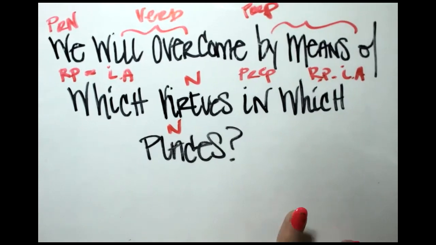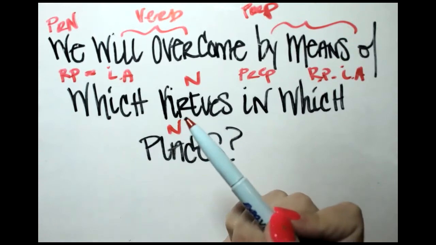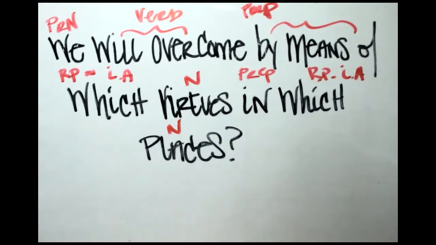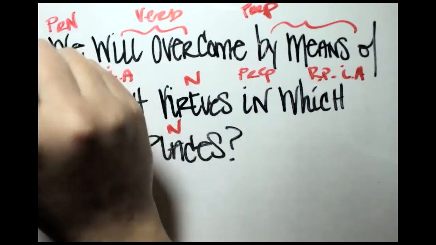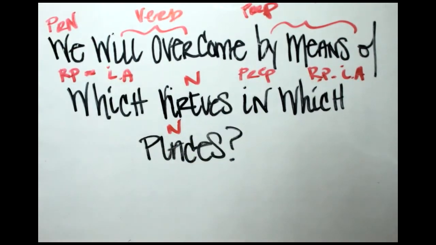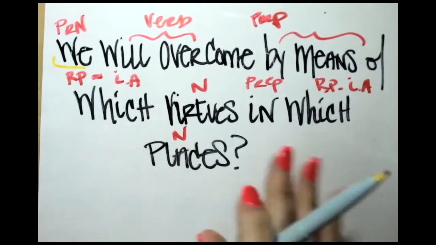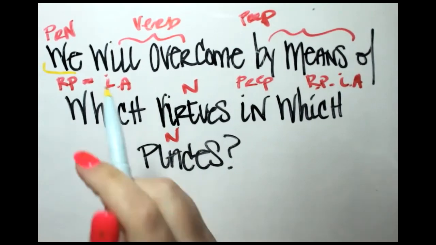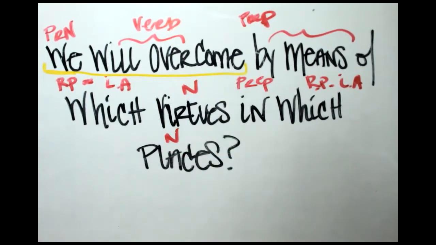So right here we have we will overcome. I'm going to start with finding our verbs and working on those first. So we'll start with this little section right here. So we does not need to be explicitly stated in a sentence in Latin because Latin contains that within the verb itself.